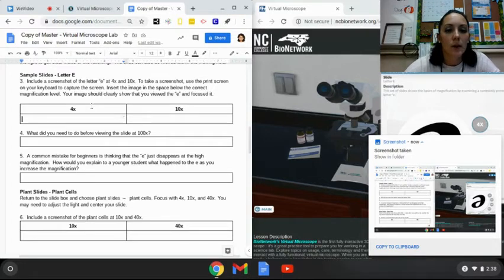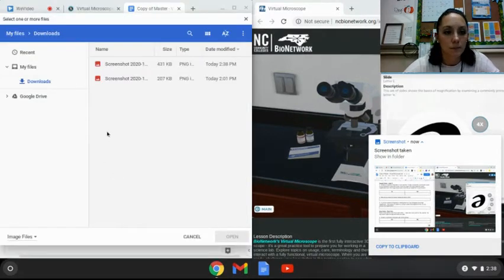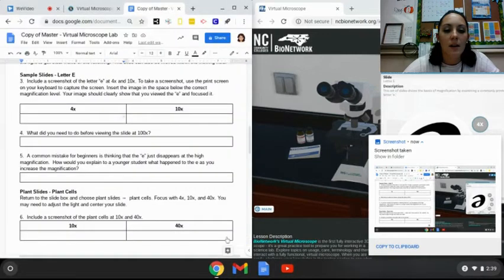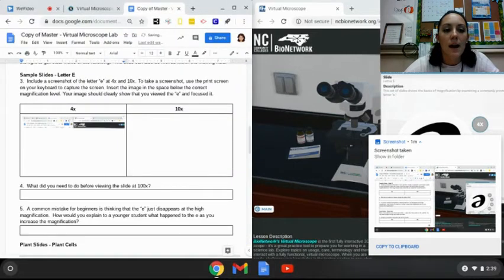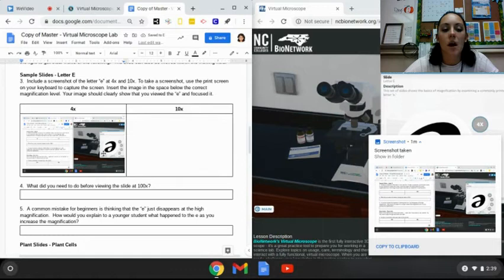This is going to bring me to my computer. And then you may have to click on Downloads, which is where your screenshot's going to be. You're going to click on the screenshot that you just took. So you need to pay attention to the date and the time if you've taken other screenshots before. You're going to click on that and click Open, and it'll directly insert your screenshot.